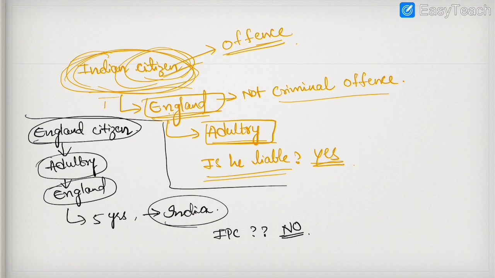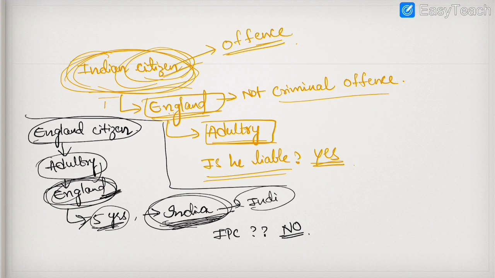Because everyone knows, here he has committed the offense in England. After 5 years, he came to India, so it means in India he has not committed it. At the time when he committed that offense, he was in England and he belonged to England as a citizen. So he is not liable under Indian Penal Code.